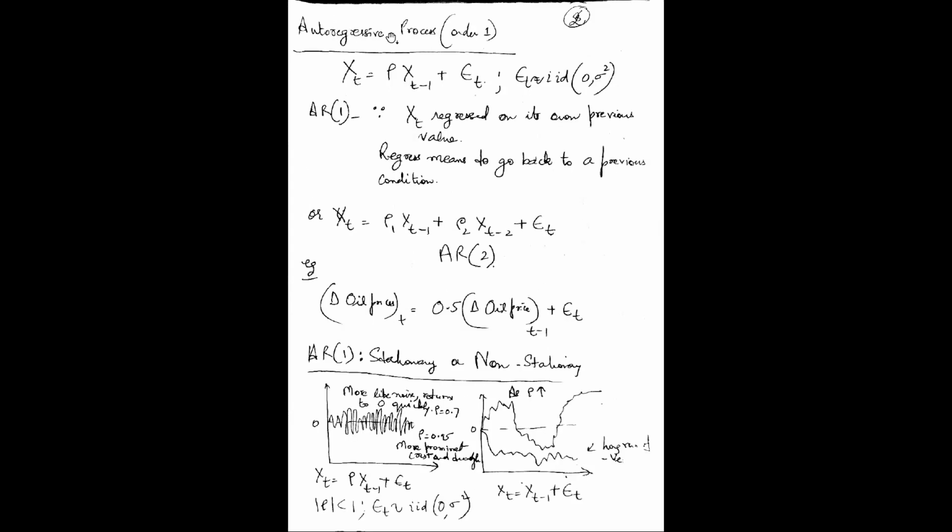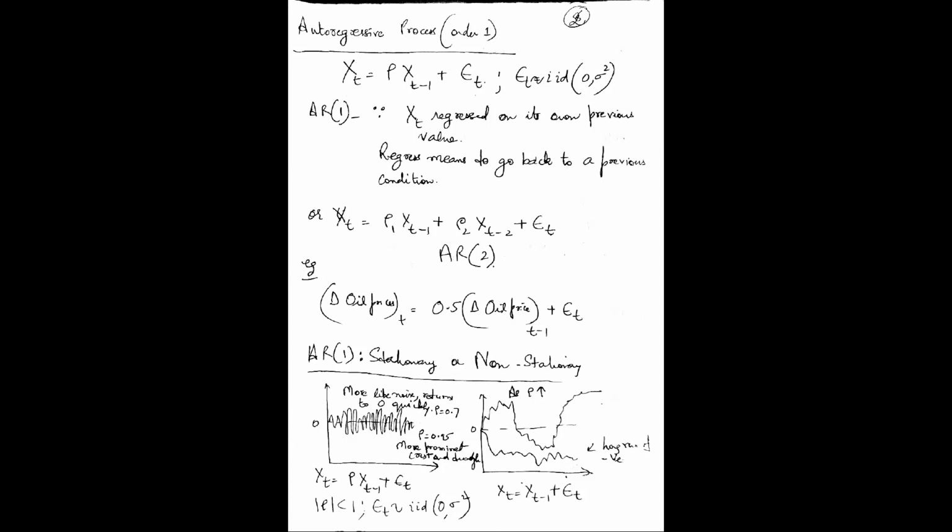And for explaining the auto-regressive process, we are also assuming that et is independent and identically distributed with 0 mean and sigma square as the variance. But this process is given by xt equal to rho xt minus 1, where rho is some constant, xt minus 1 corresponds to the previous term, plus the error term.